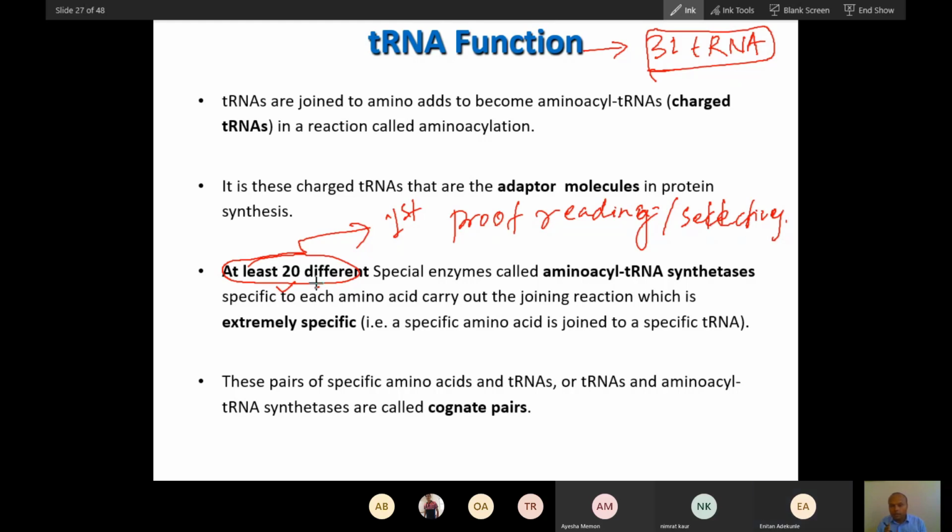Specific amino acid to specific tRNA. So this is a very important concept. These pairs of specific amino acid, tRNA and amino acyl tRNA synthetase are a cognate pair. This enzyme plus this tRNA are called a cognate pair. The enzyme will recognize a particular tRNA and then add a particular amino acid.